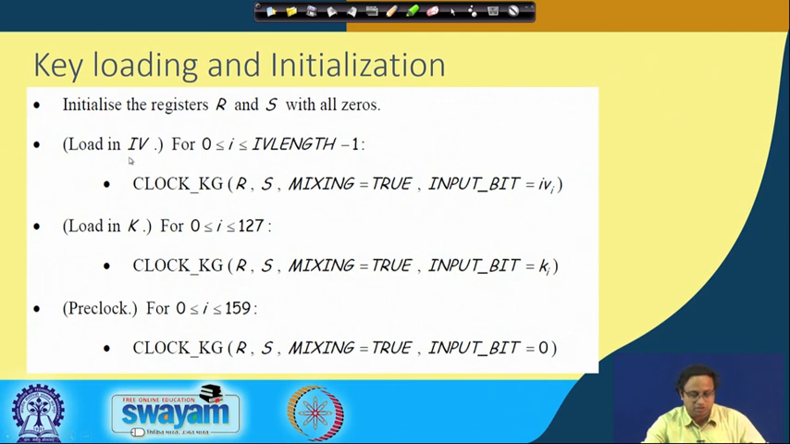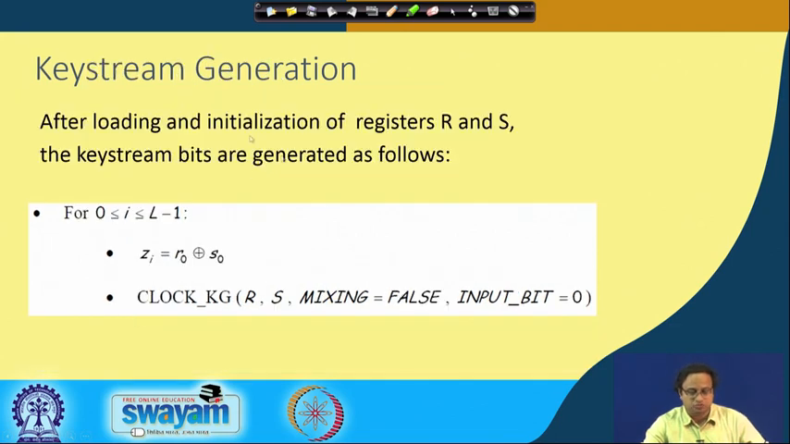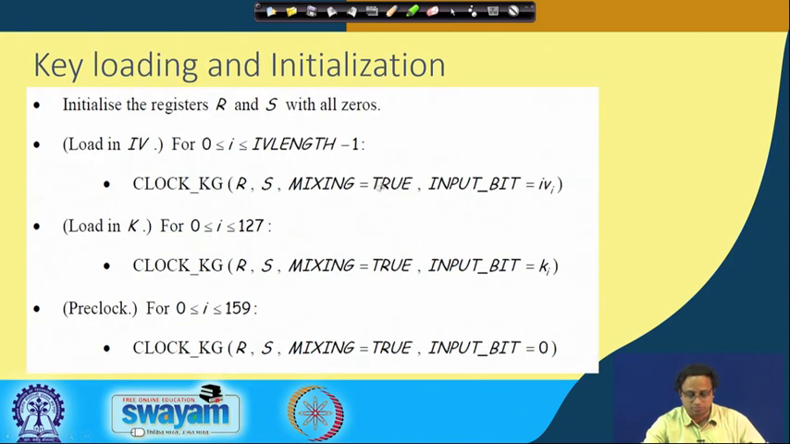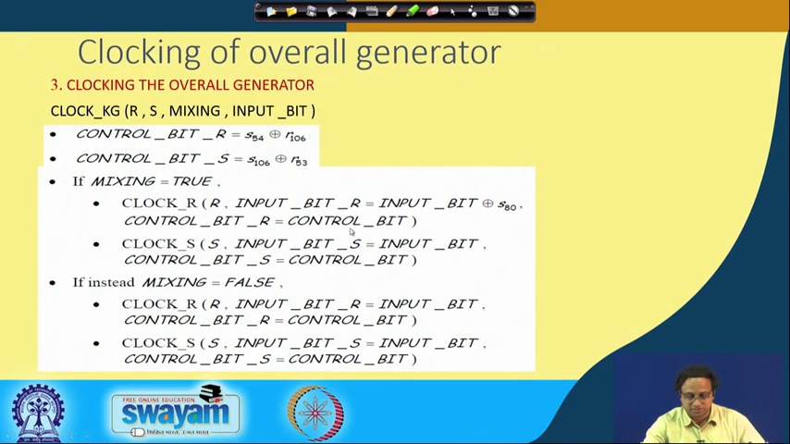So first you load in the IV and then you load in the key, K, and then you do a pre-clock session, and after that you start your key stream generation. You can see that in all these states mixing has been set to true, which means, since mixing is true, the clock register R is updated by this equation.